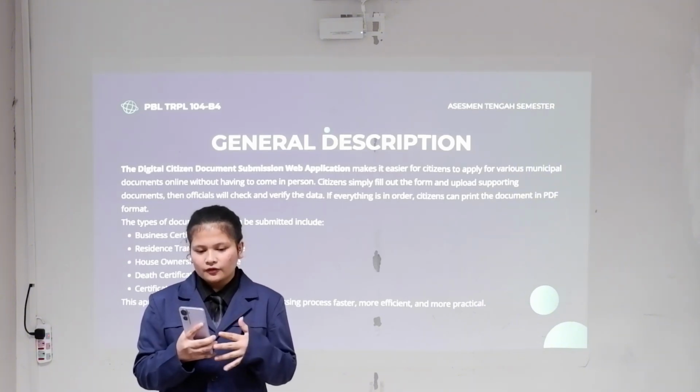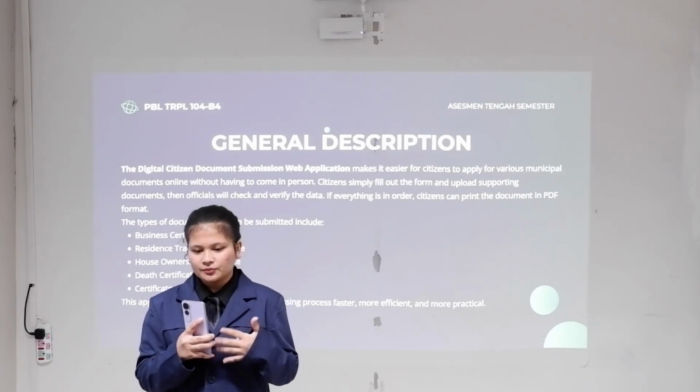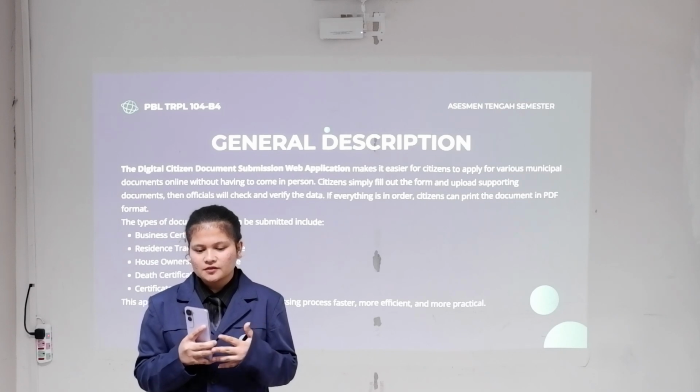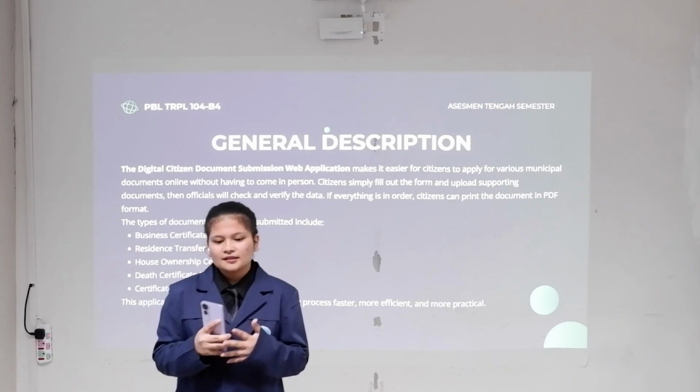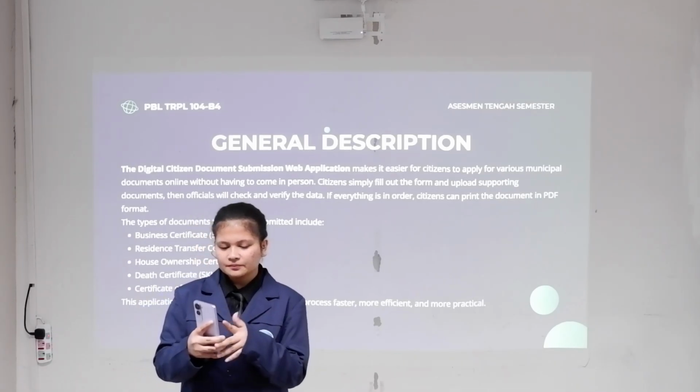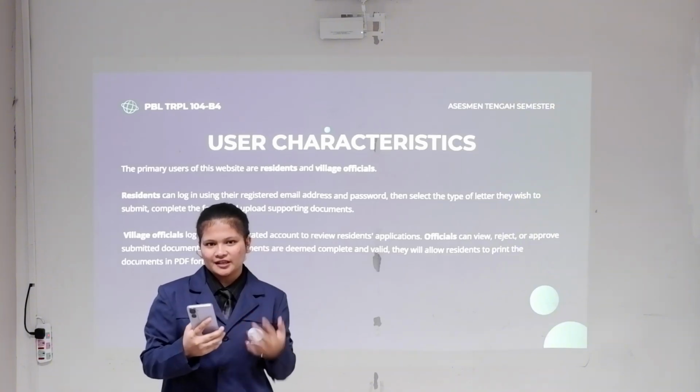The types of documents that can be submitted include a business certificate, resident transfer certificate, house ownership certificate, death certificate, and the last one, the certificate of indigence. The next slide will be explained by Devika.